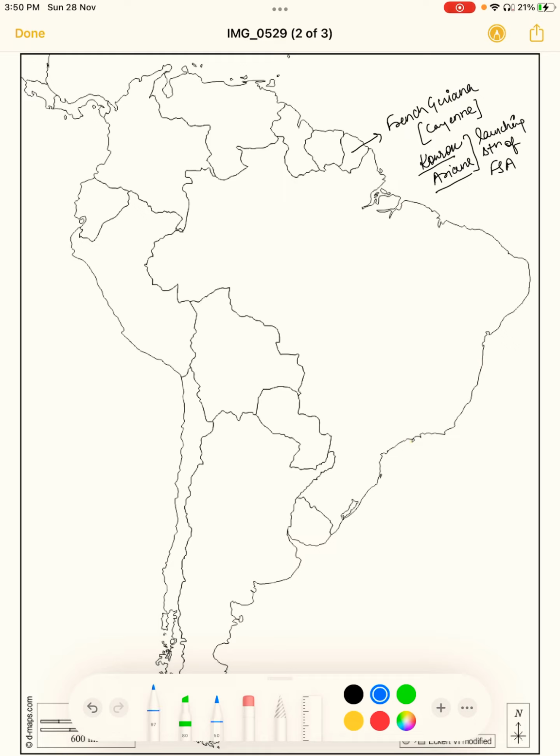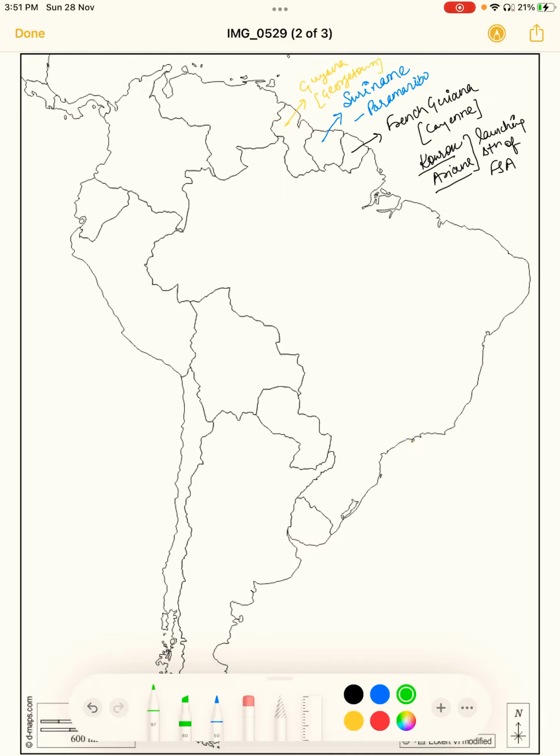So the next country which we are going to see is Suriname. What is the name? It is Suriname. And its capital is Paramaribo. Suriname, Paramaribo. Next country which we are going to see is, here it was French Guiana, it is simply Guyana. And its capital is G for Guyana and G for Georgetown.